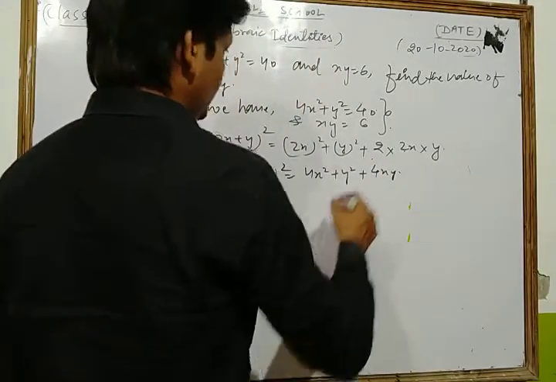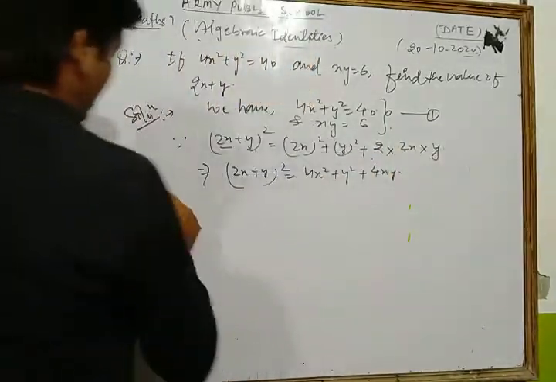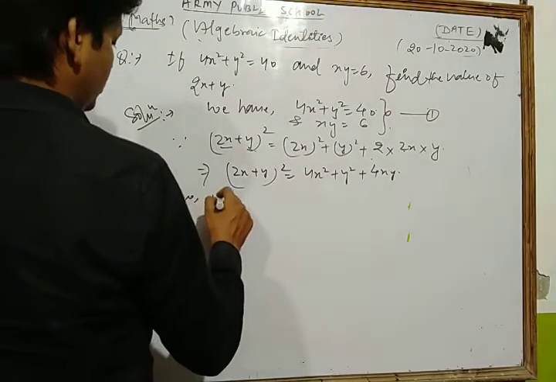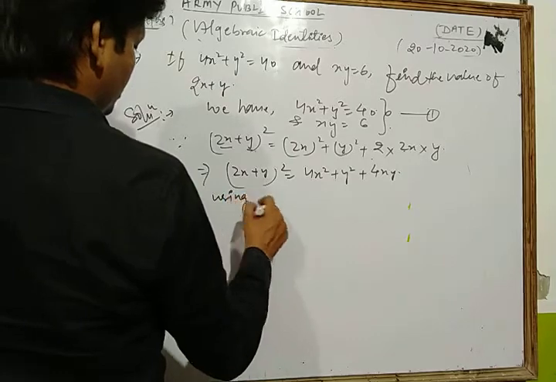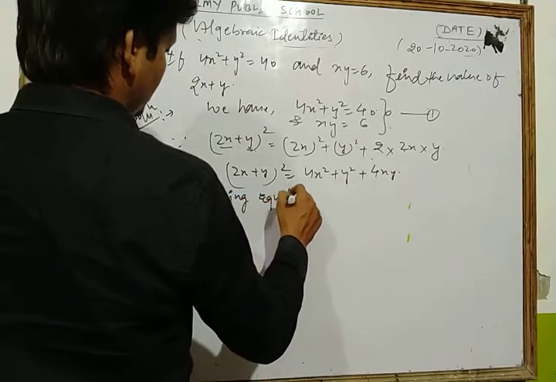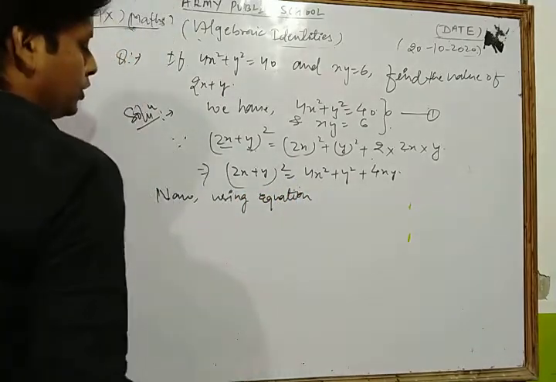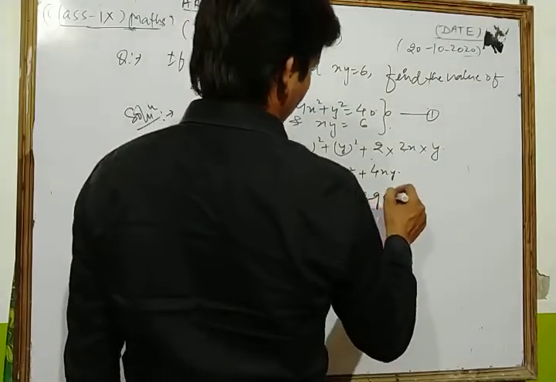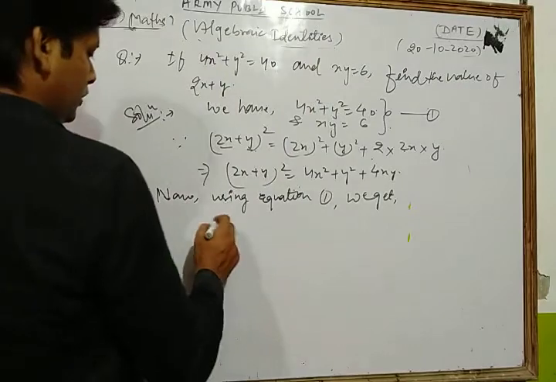Now we take equation number 1. Using equation 1, what do we get?